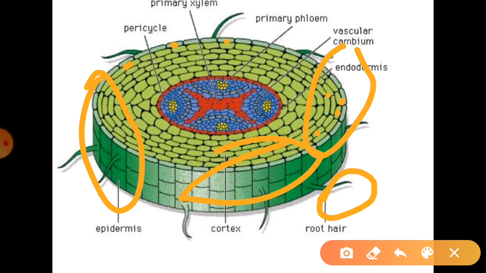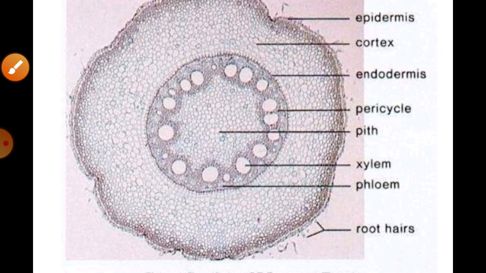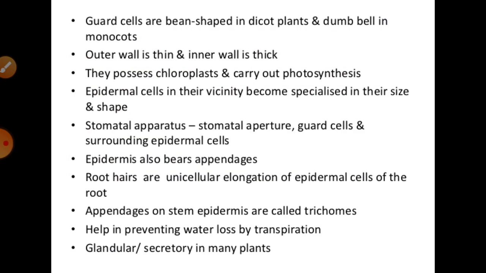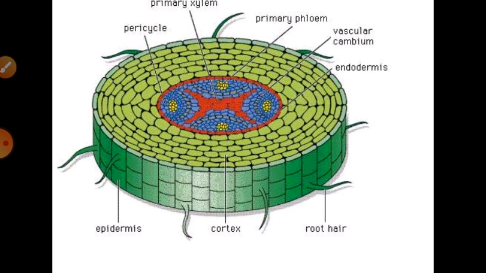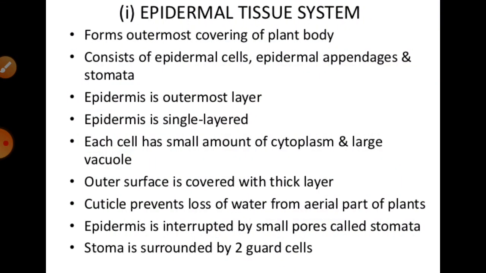Because it is the outermost layer, it is always helpful for protection. It is also helpful for the exchange of gases through the stomata and lenticels present on the surface.